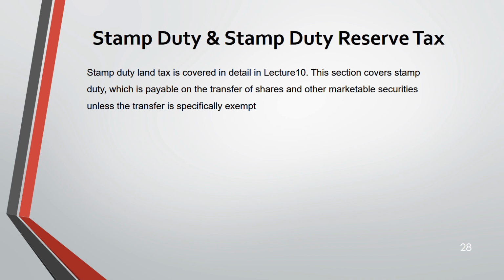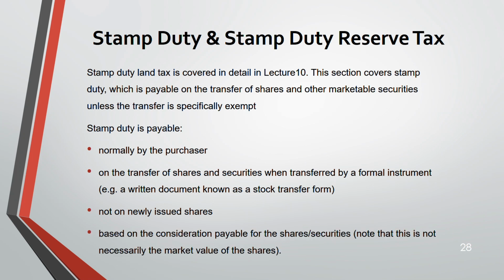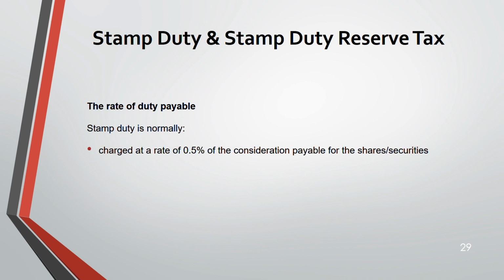Stamp duty is payable when we are transferring shares or other marketable securities, unless the transfer itself is exempt. It is payable by the purchaser on the transfer of shares and securities, and not on newly issued shares. It is based on the consideration payable for the shares, which might not be the market value. And the rate is 0.5%.